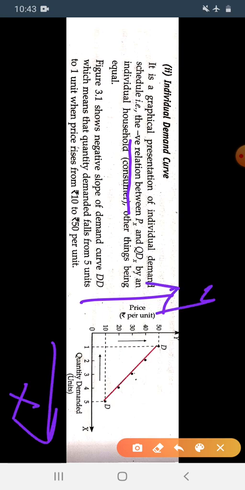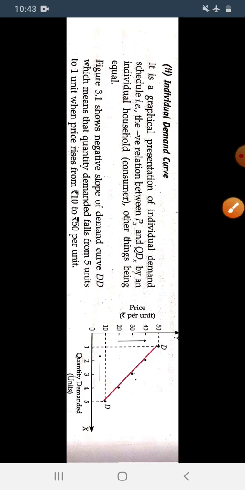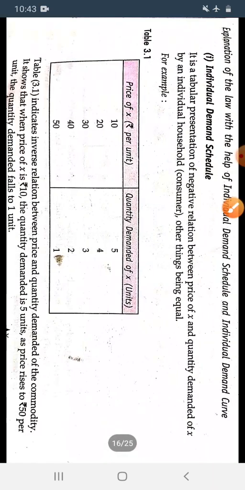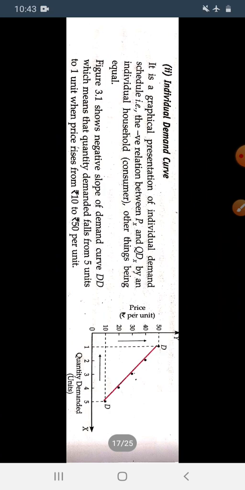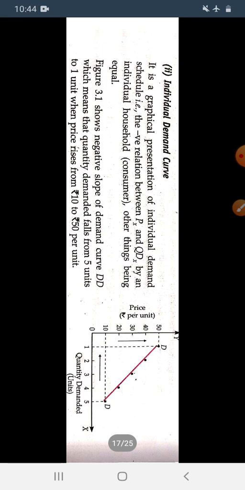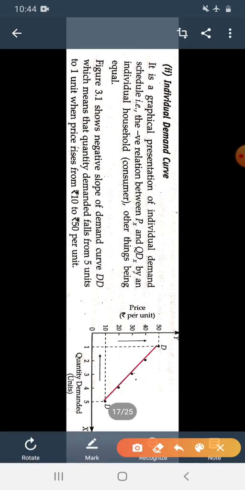So what we will do, we put all the points on that diagram. When the price is 10, quantity demanded is 5.